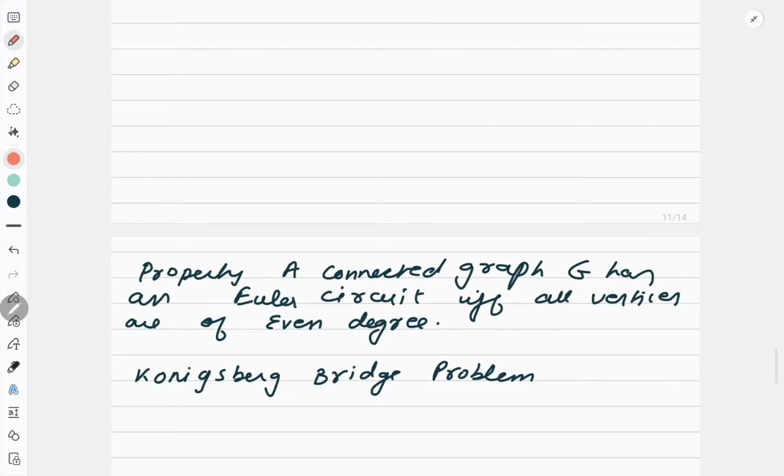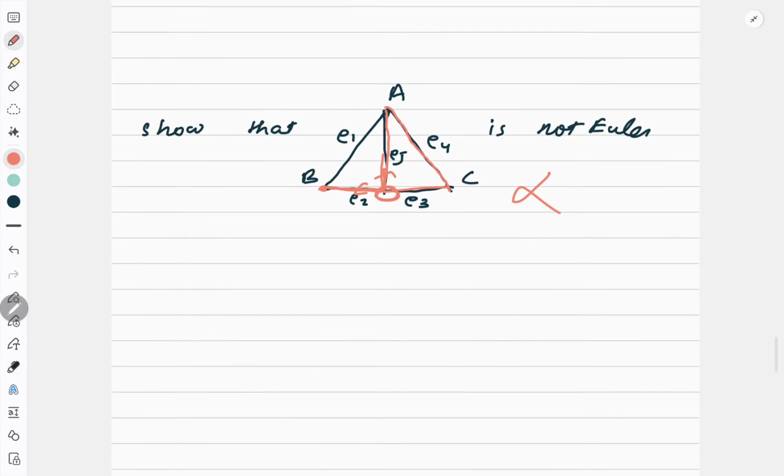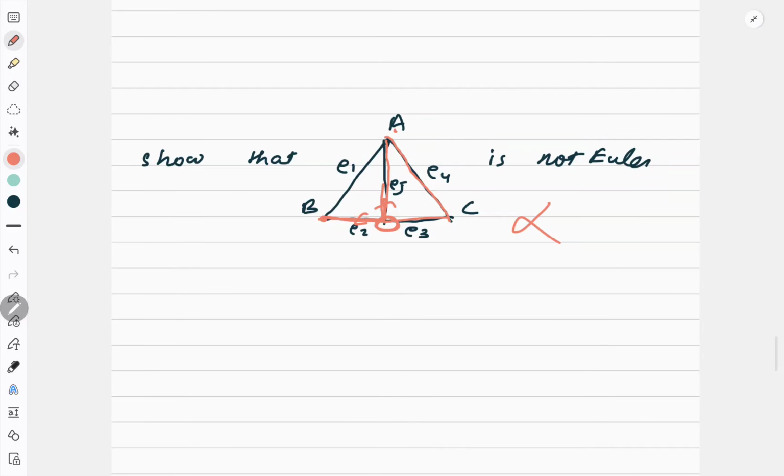Okay. Now there is a very important property of Euler graph. A connected graph G has an Euler circuit if all the vertices are of even degree. Let me go back. What is the degree of A? 3. So the moment I got a vertex with degree 3 and here also degree 3, it cannot have the Euler circuit, because I am entering but I am not getting the way back.